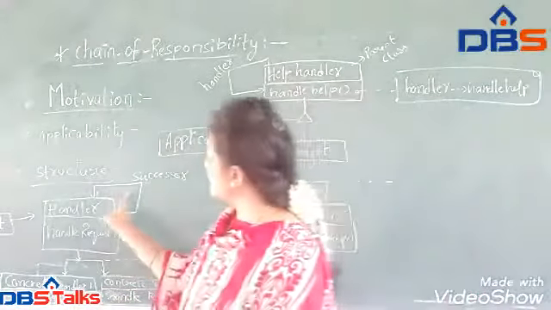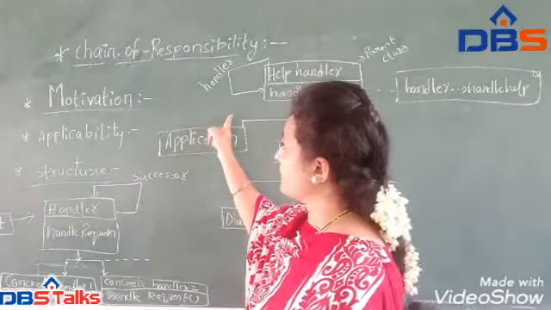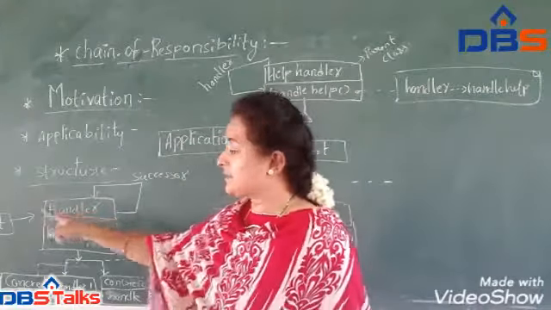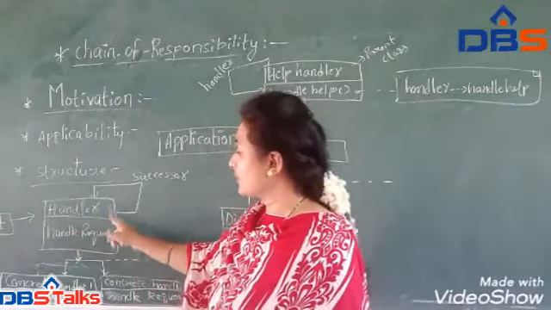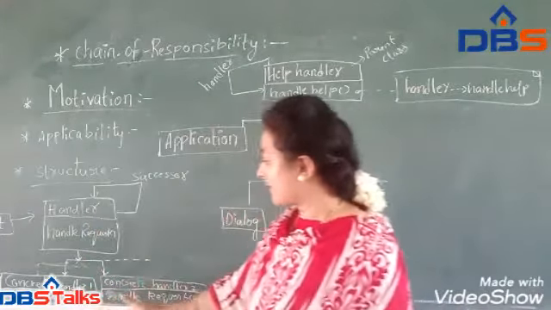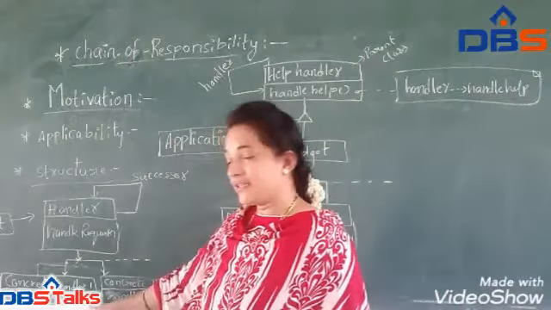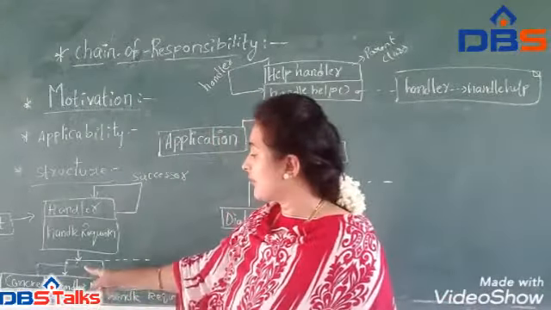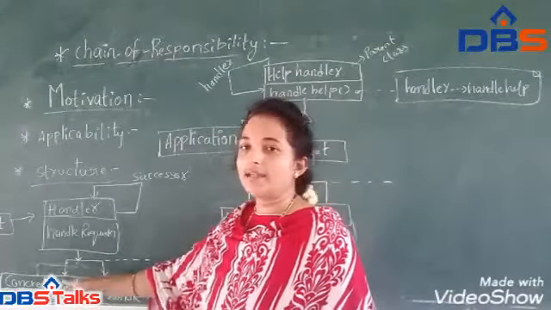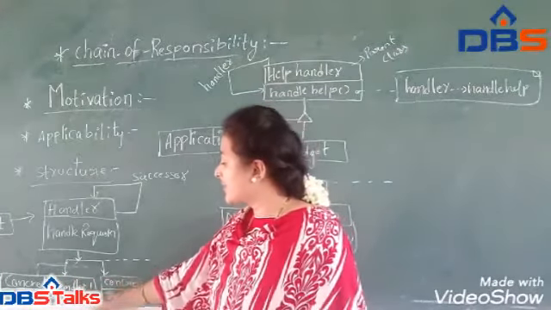And this is the successor. Why are we using the successor? We already mentioned it in the motivation. Once the handler takes the request from the client, the request is sent to concrete handler 1 and concrete handler 2. When concrete handler 1 receives the request, it checks whether it has the capacity to handle that request or not. If it has the capacity to handle that request, it will handle it.